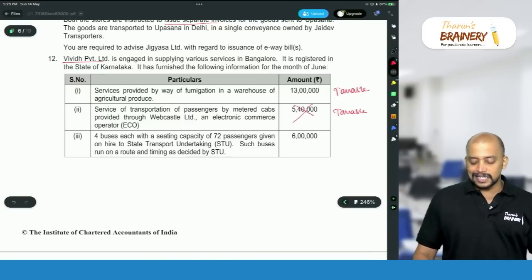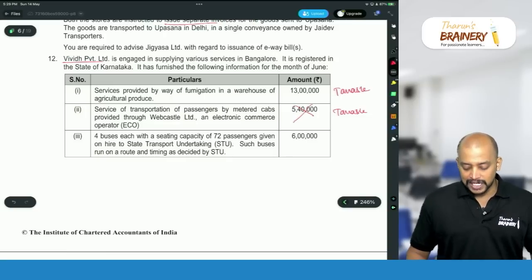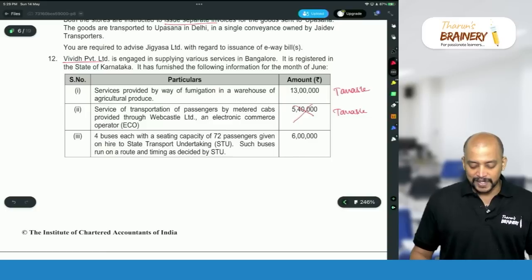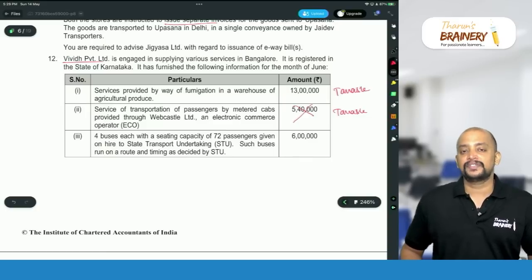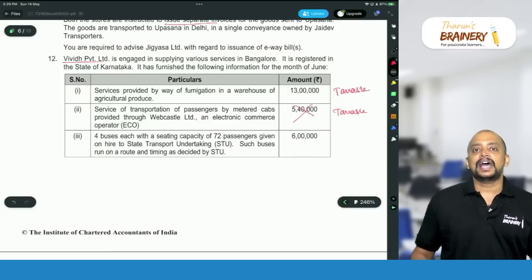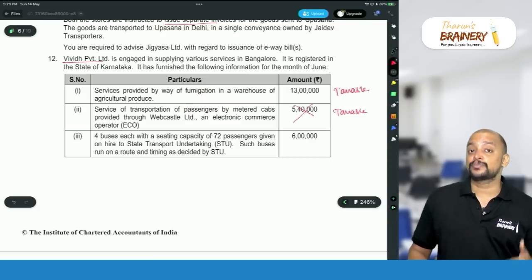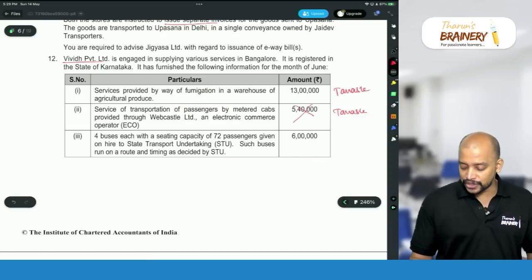4 buses, each with seating capacity of 72 passengers, given on hire to state transport undertaking. Such buses run on a route and timing as decided by STU. First, we have an exemption. Hiring of motor vehicles that can carry more than 12 passengers to a state road transport undertaking is actually exempted.